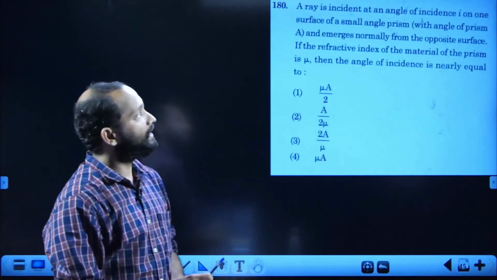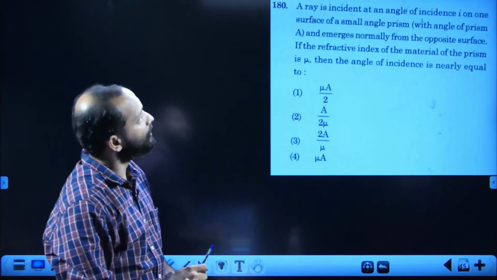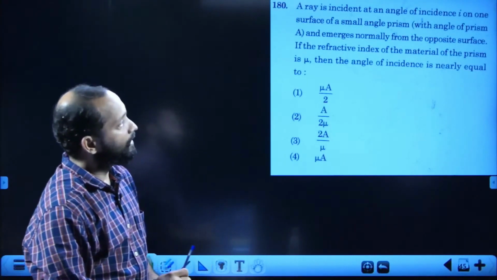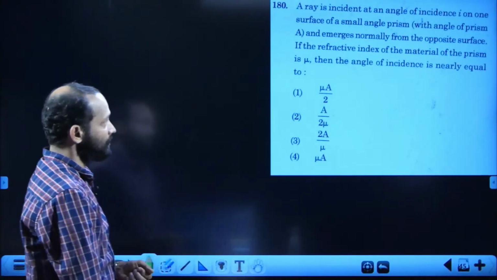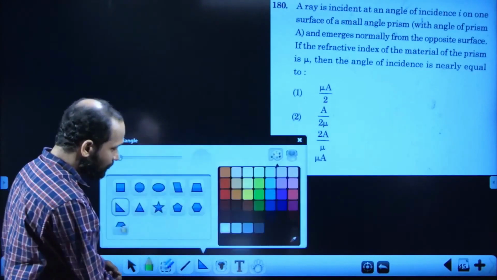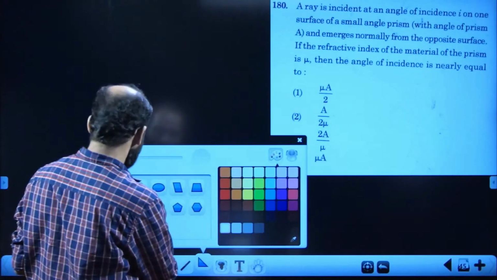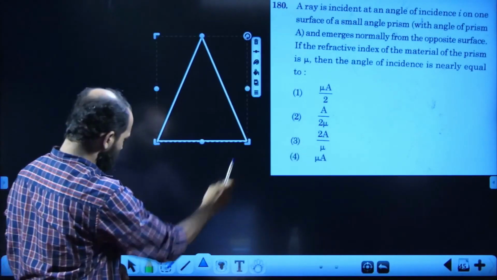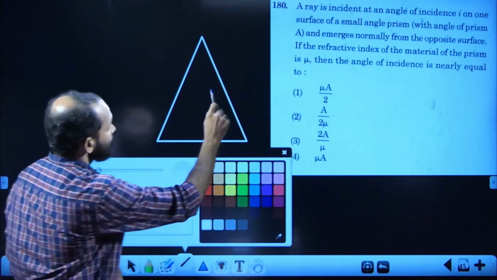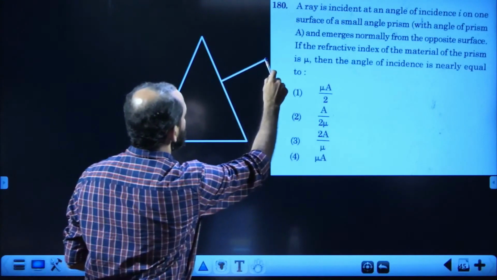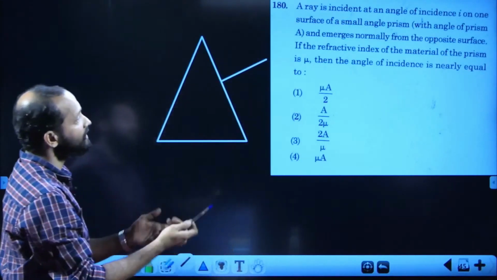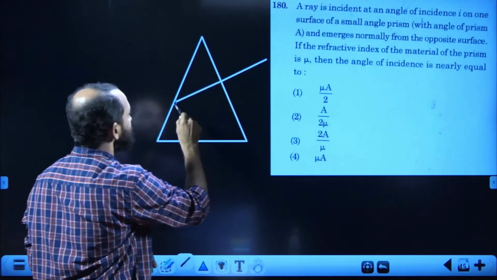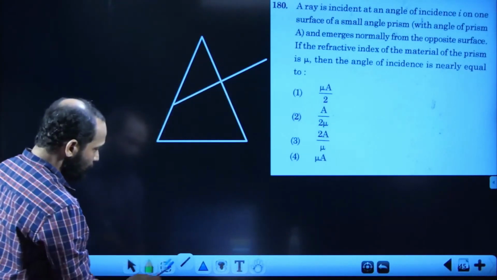A ray is incident at an angle of incidence I on one surface of a small angled prism with angle of prism A and emerges normally from the opposite surface. The refractive index of that medium is mu. Then what is the angle of incidence? Okay, let that prism be this, the incident ray, the emergent ray goes like this. Normal emergence is given. For normal emergence, the angle of incidence at the second surface is 0. So the rays should be drawn like this.